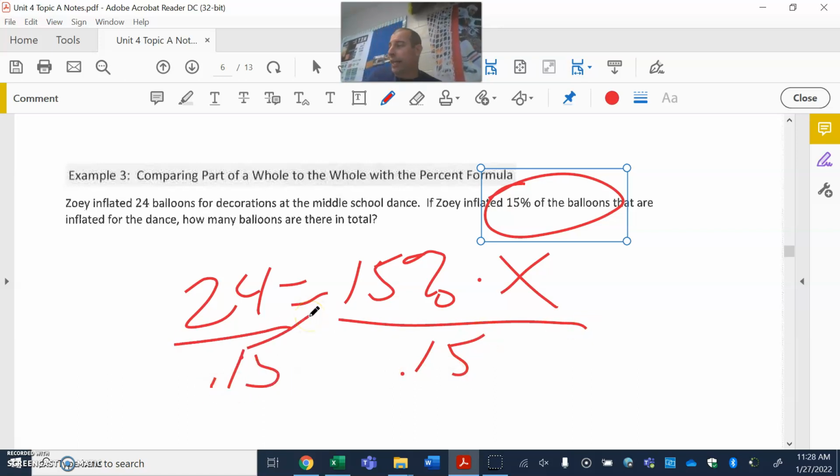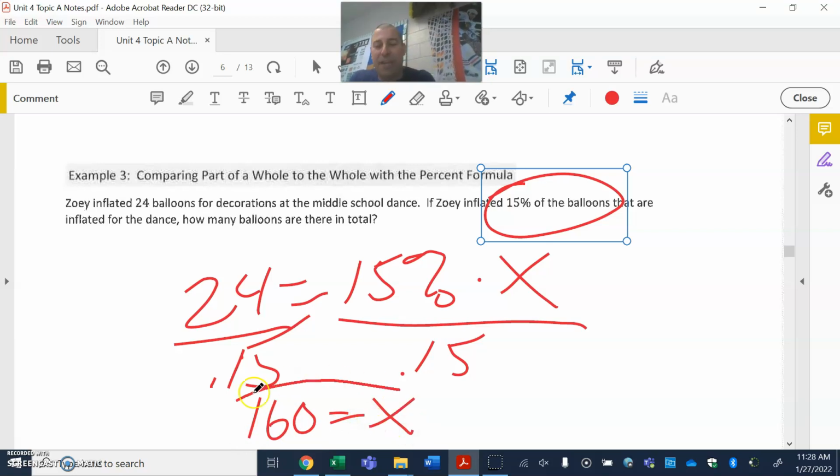We're going to reach for our calculator and type that in. 24 divided by 0.15. Oops, that's a multiplication sign, not a division. There we go. 160. So we got that there's 160 balloons that we're working with.